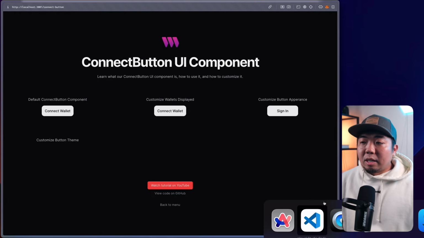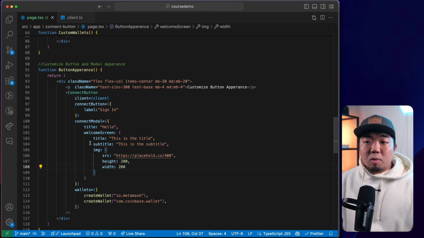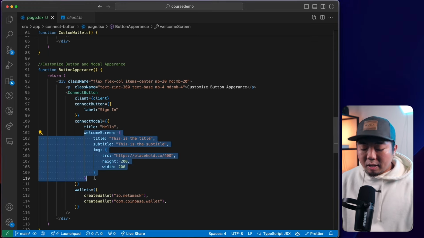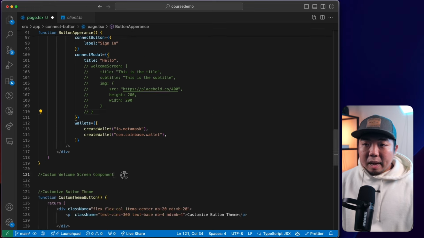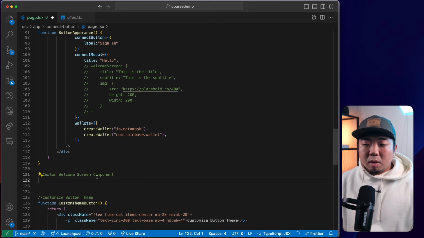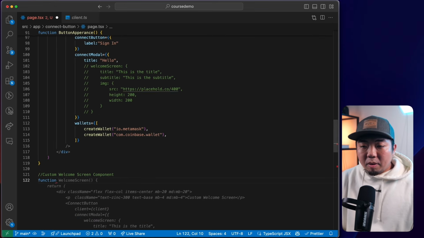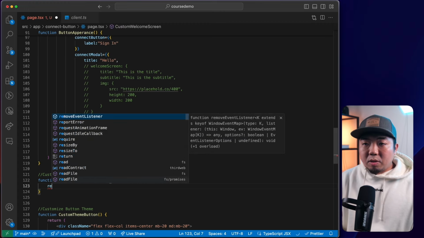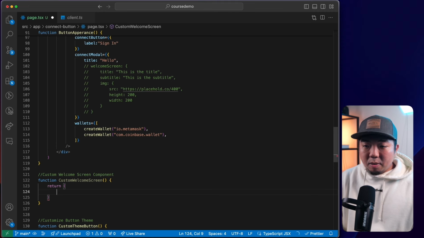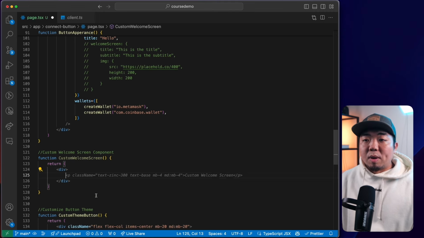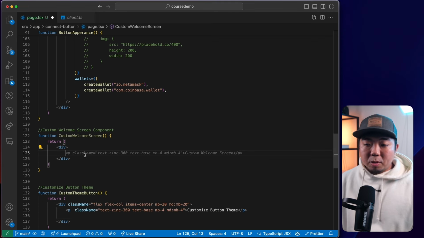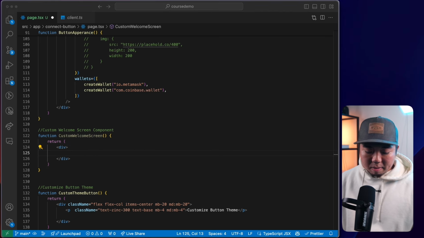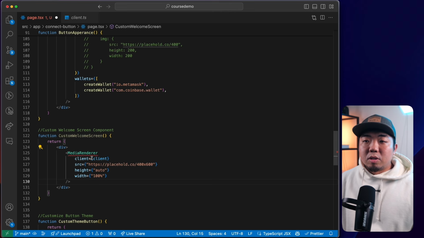You also have the ability to, again, like I mentioned earlier, render your own component for the welcome screen. So I'm just going to comment that out really quick. And right under here, we can build our custom welcome screen component. So we're going to build our custom welcome screen here. And what this is going to do, it's going to return us. And in here, we can create whatever we want to render within our welcome screen. So for this case, all I'm going to do is use a component here called media renderer, which is going to allow me to render out an image.